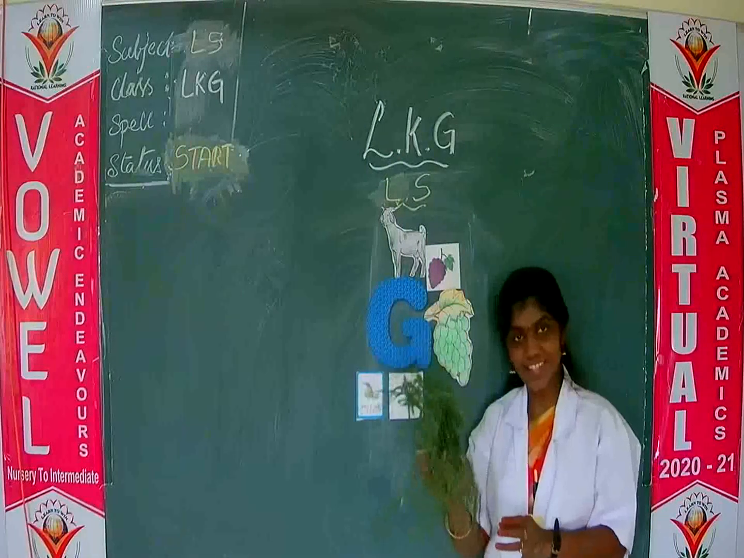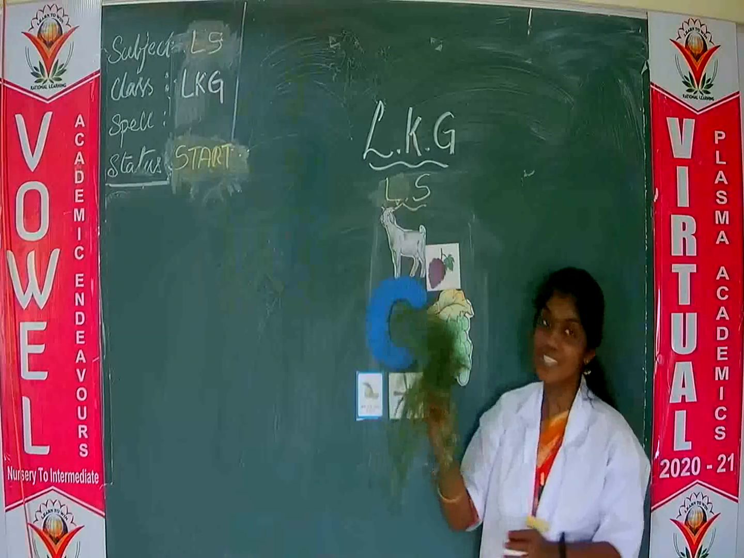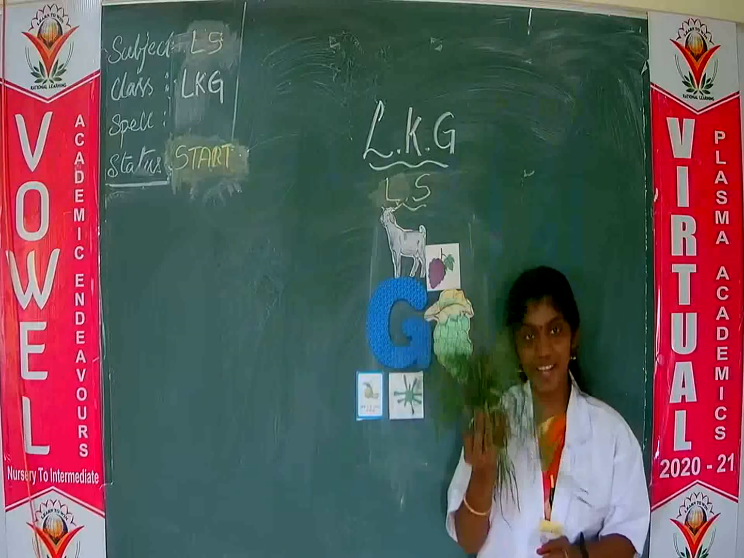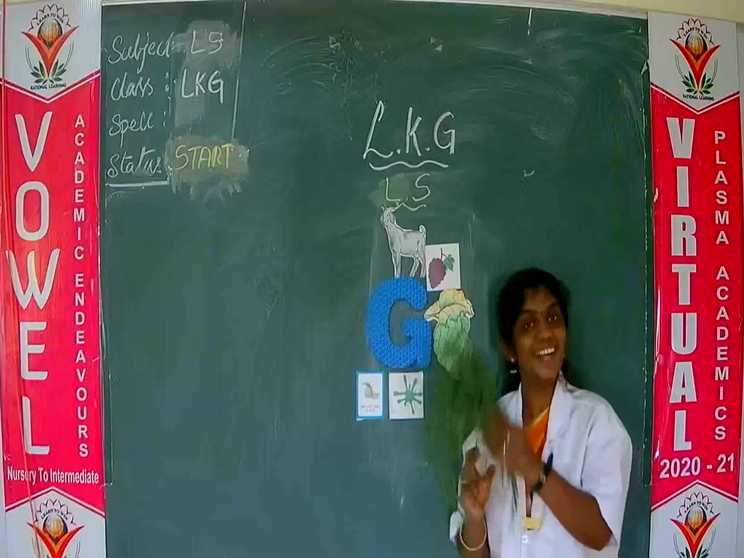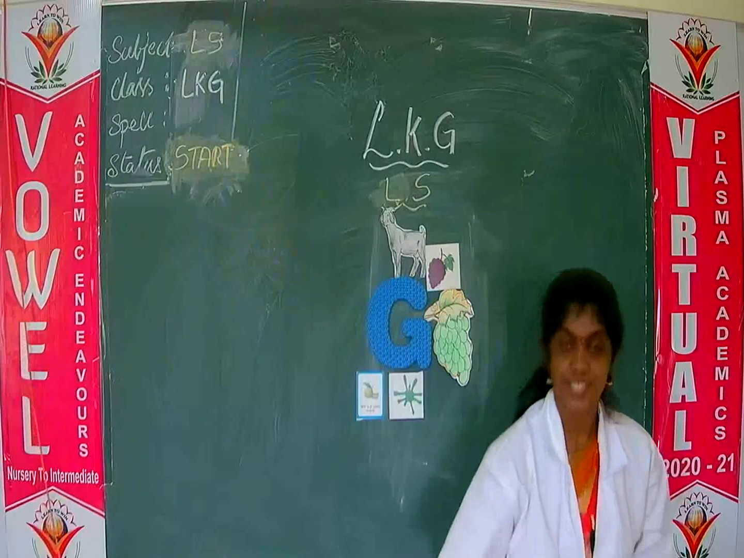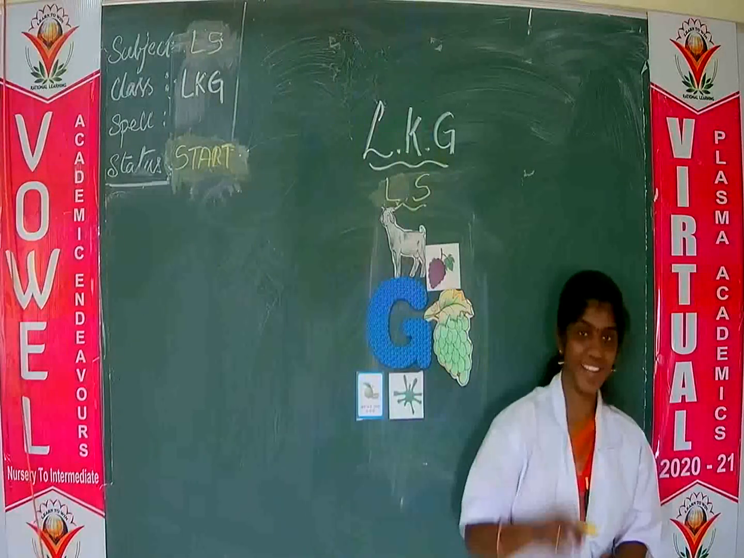Goat will eat this grass. What is the color of this grass? It's green. G, g, green. G, g, goat. G, g, green.